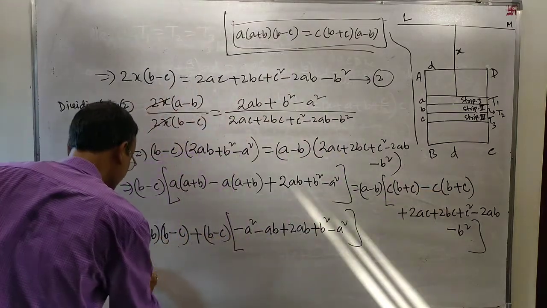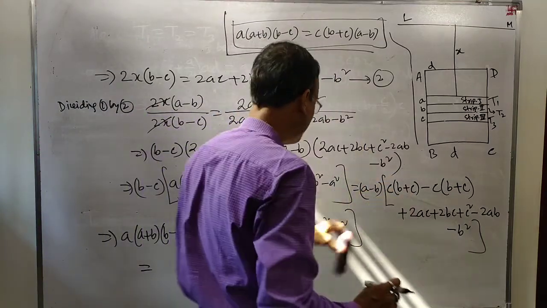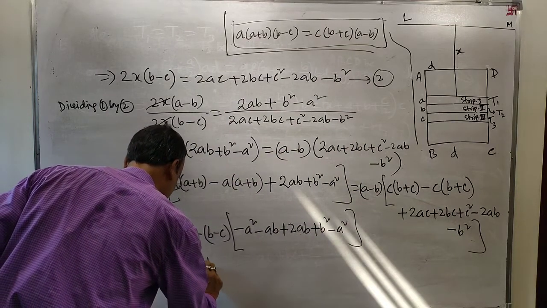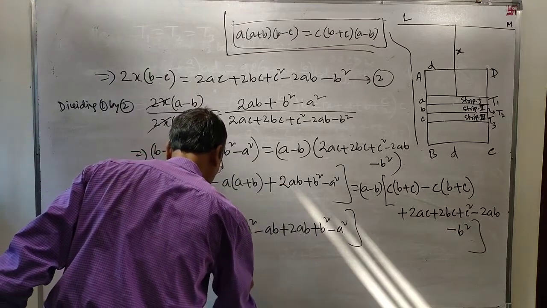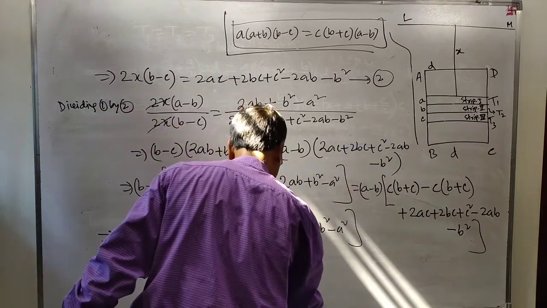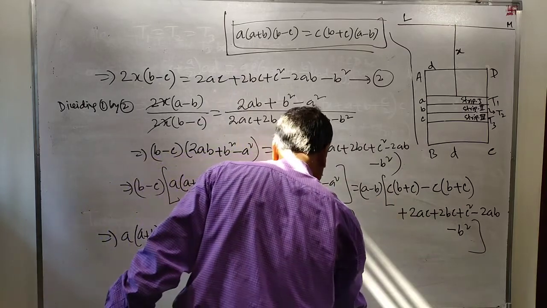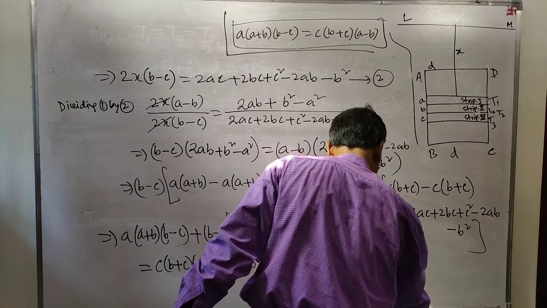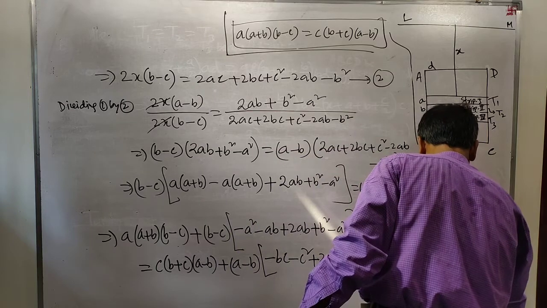This is equal to C into B plus C into A minus B, this one, plus A minus B into minus BC minus C square plus twice AC plus twice BC plus C square minus twice AB minus B square.